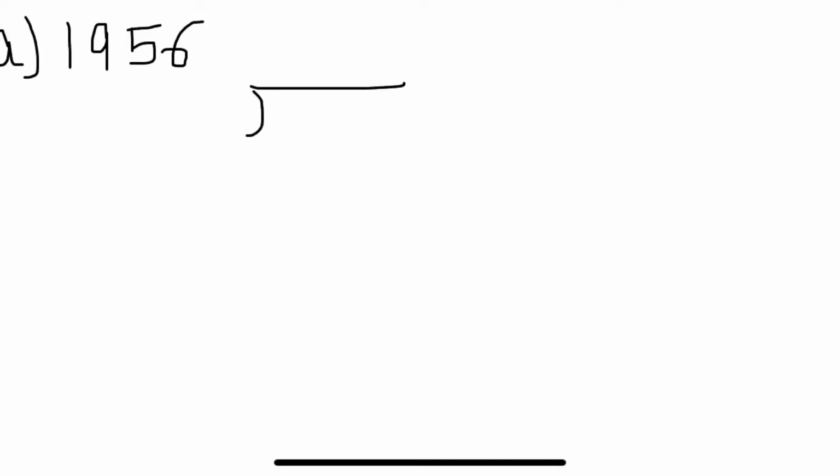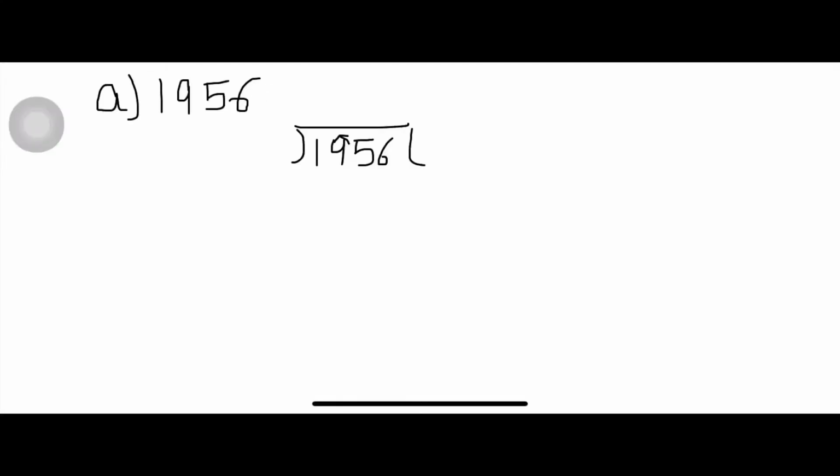See, the very first one is 1956. You have to do this question in your notebook. Now I am dividing 1956 by 4. See, 4 into 4 is 16. 9 minus 6 is 3.